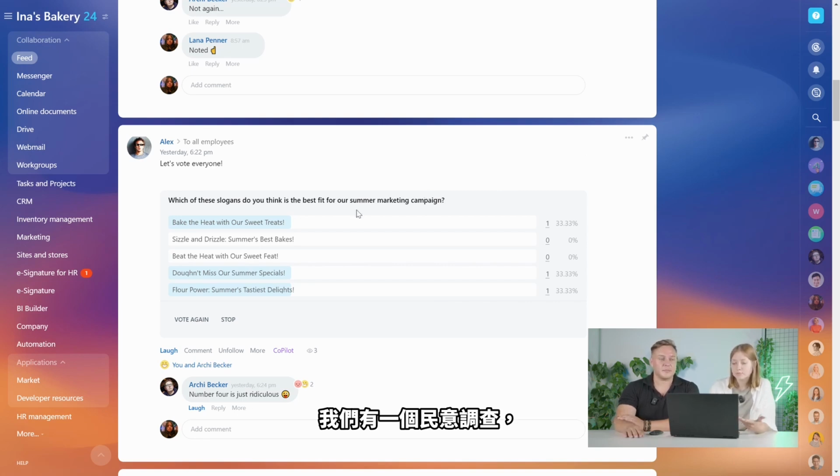So for this, of course, we have a poll, which is pretty self-explanatory. You just ask a question that you would like to know opinions on. For example, here we have: which of the slogans do you think is the best fit for our summer marketing campaign? Here we have different options. And which one is winning? Oh, it's a tie.